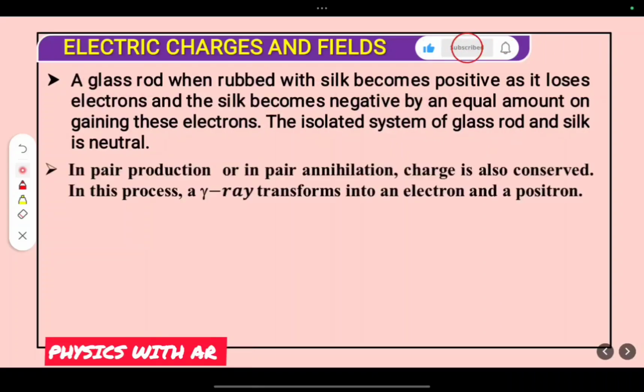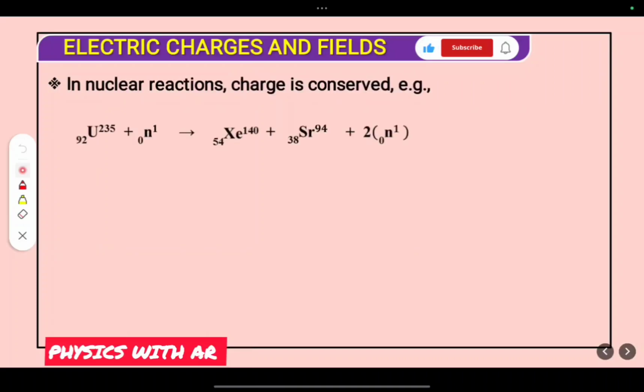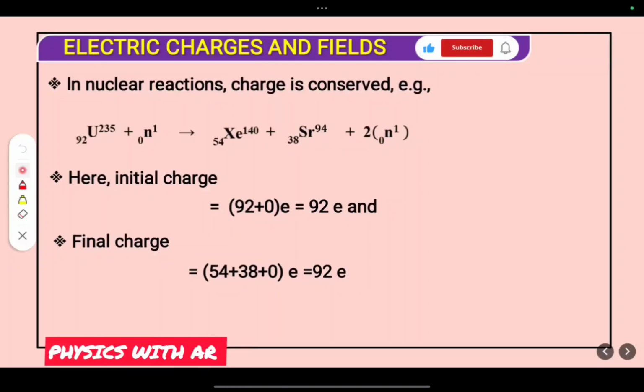For this, we can give another example. In pair production and pair annihilation, charge is also conserved. Under this condition, a gamma photon can transform into an electron and a positron, and here also charge is conserved. We can take one more example, which we are going to discuss in detail in nuclear fission: in a nuclear reaction, charge is conserved.